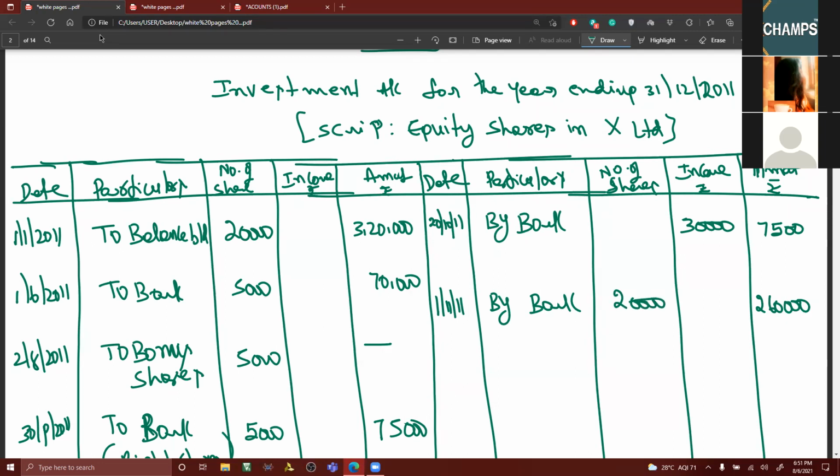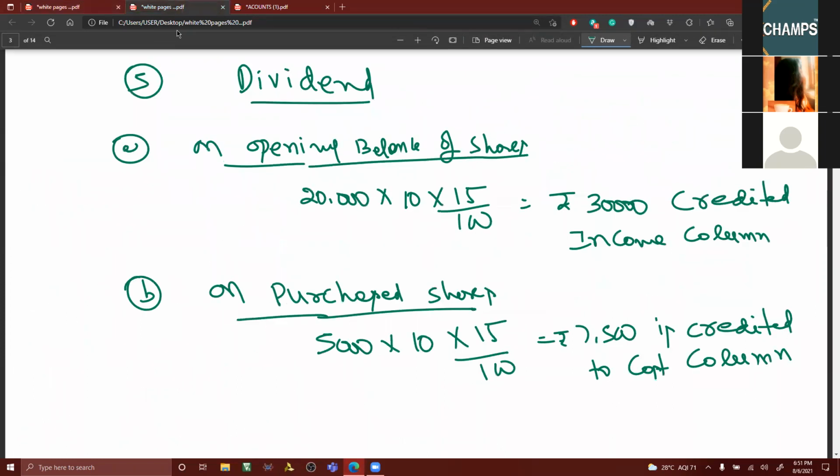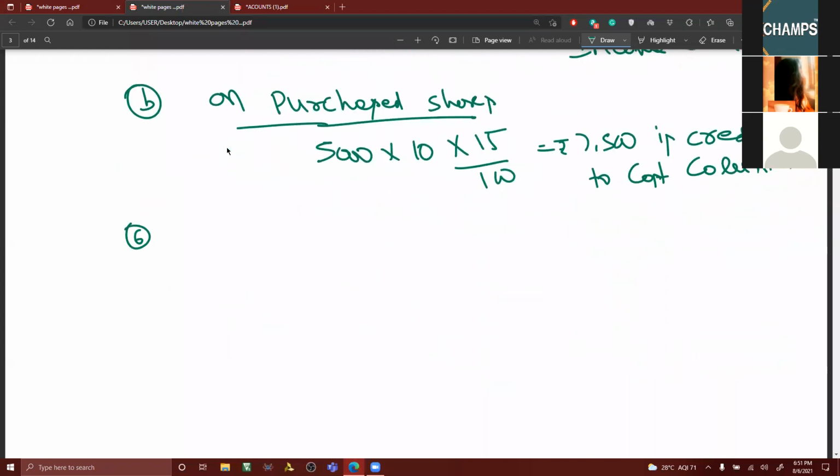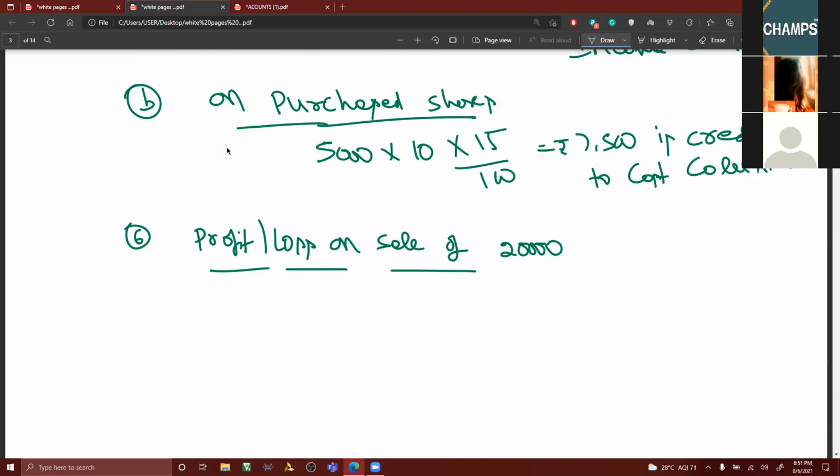Now, for this, we have to go for working notes. Working notes for finding out profit or loss on sale of 20,000 shares.